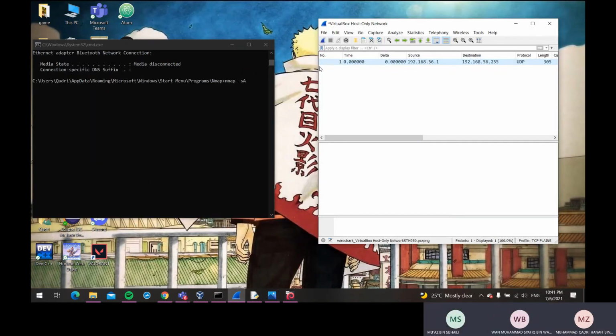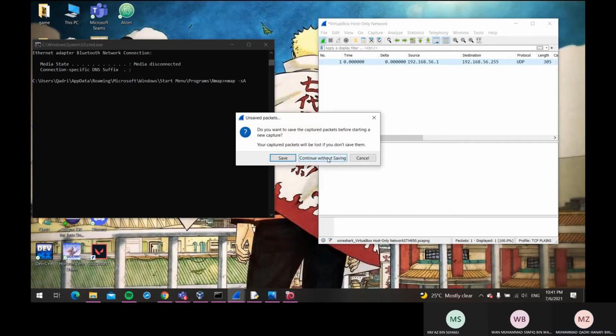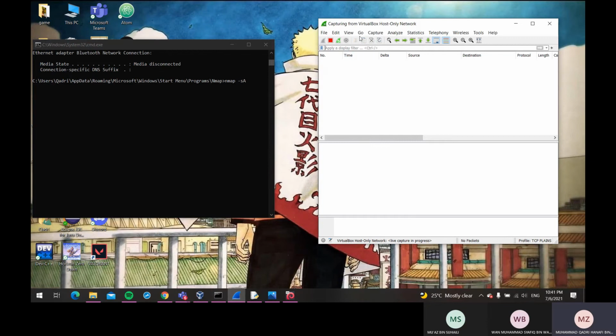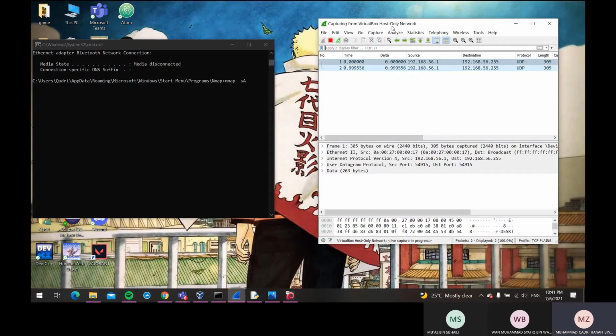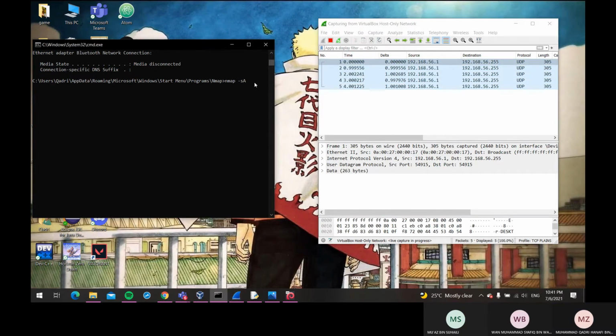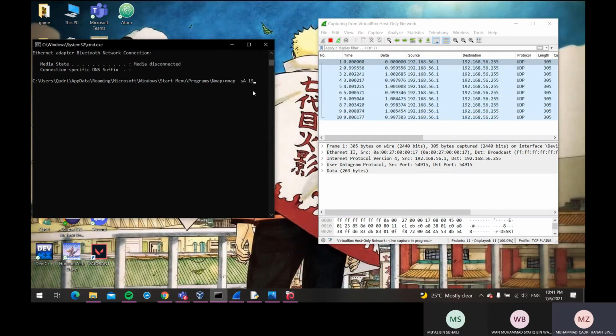Okay, now after we have obtained the IP address for our VM and our host, I will show you a command and I will explain it after it finishes. So first, I will start our Wireshark. This Wireshark is capturing from our virtual host-only network. So the command is nmap -sA and the IP address of our VM, which is our target.